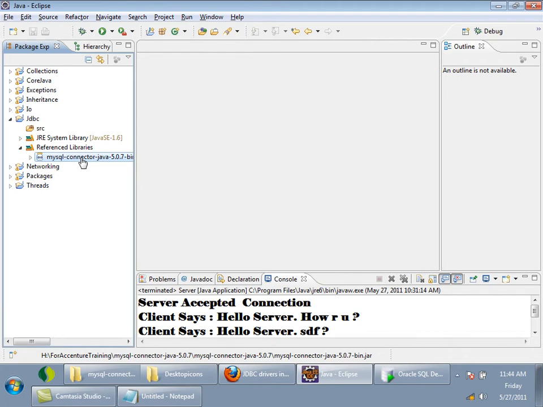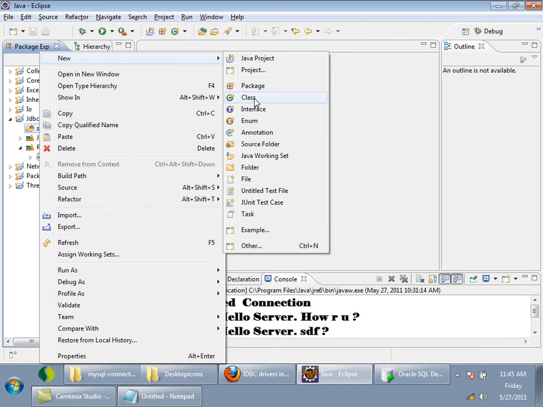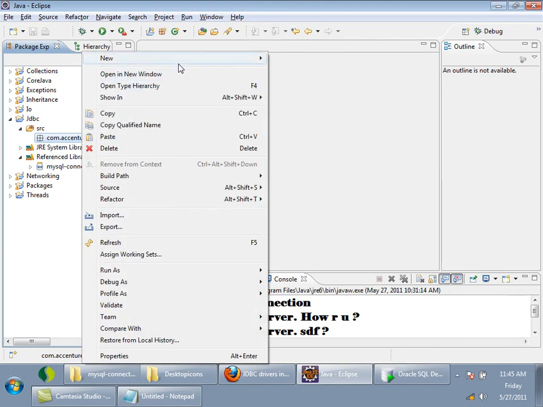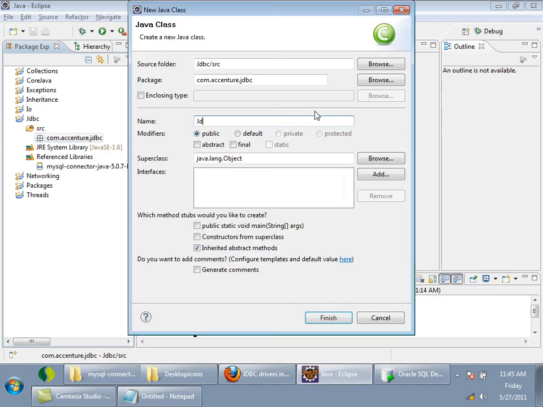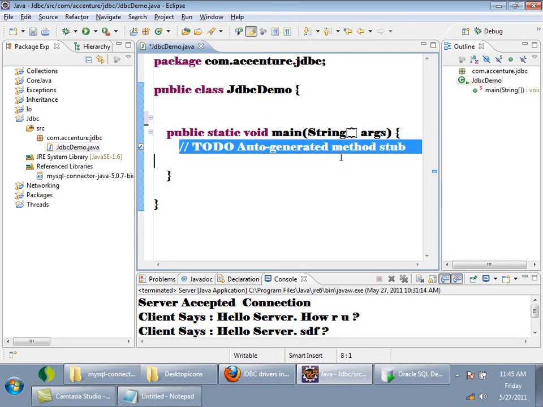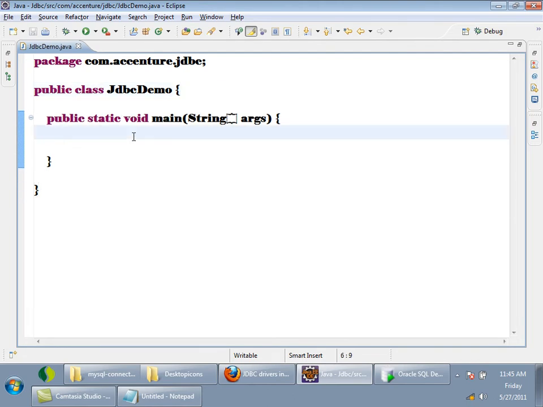Now what I want to do is write an insert statement. Right click on src, new package first, com.accenture.jdbc. Now new class, JDBCDemo, with the main method. Tell me, what is the first step I need to do if I want to load the driver? Class.forName. No, I'll do it in a different way.